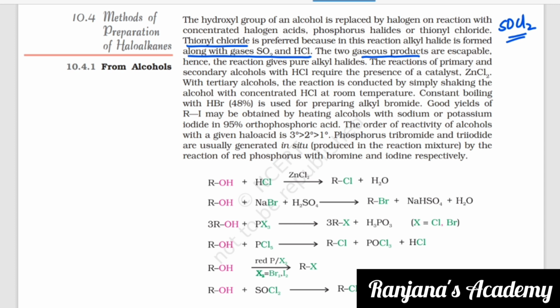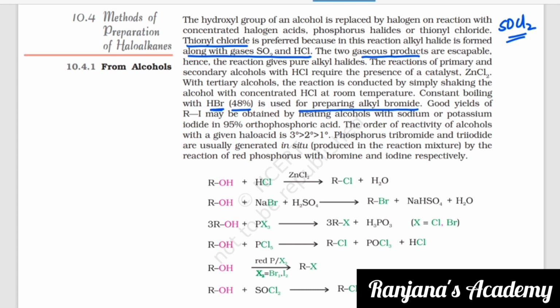The reactions of primary and secondary alcohols with HCl require the presence of a catalyst, ZnCl2. With tertiary alcohols, the reaction is conducted by simply shaking the alcohol with concentrated HCl at room temperature. Constant boiling with HBr is used for preparing alkyl bromide. So 48% HBr is for preparing alkyl bromide.